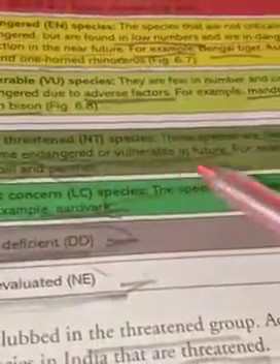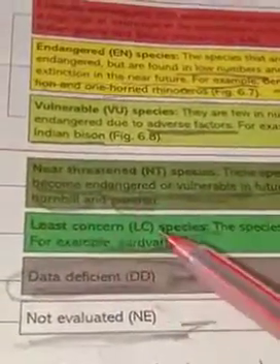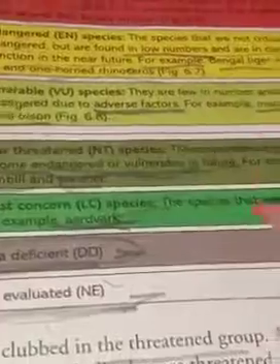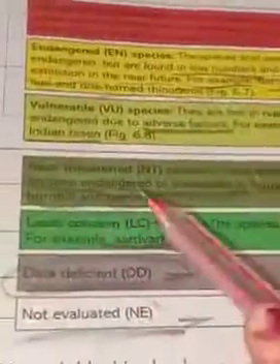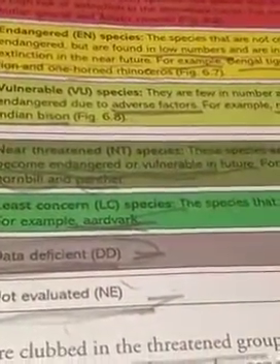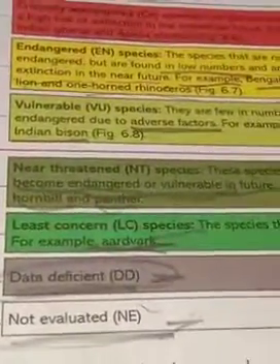The near threatened species means these species are likely to become endangered or vulnerable in future. For example, Indian hornbill and the panther. Means these species are likely to become endangered. Means still they are not in danger but they may be going toward danger.